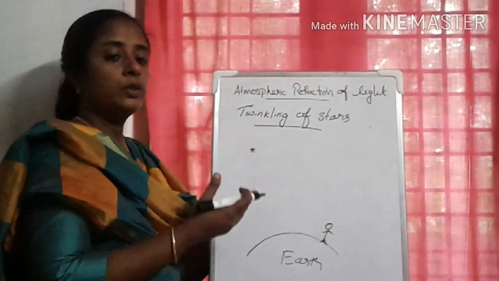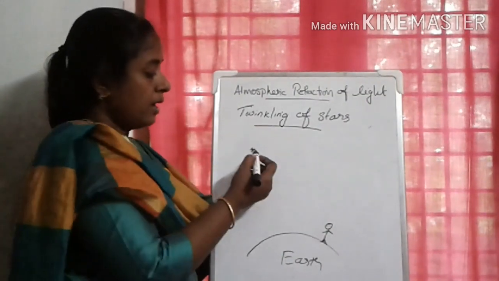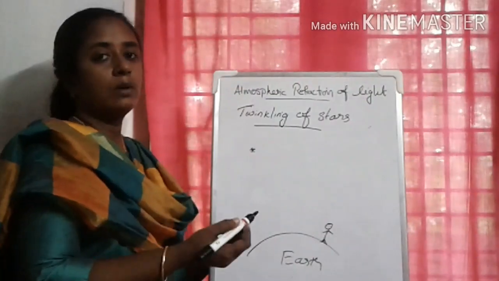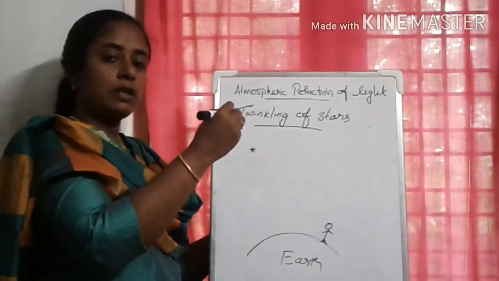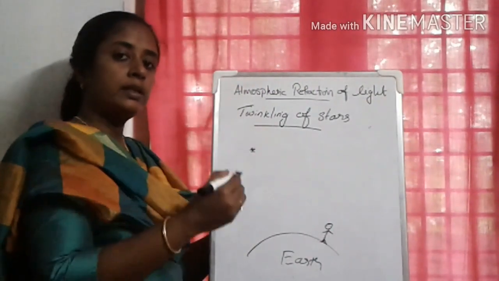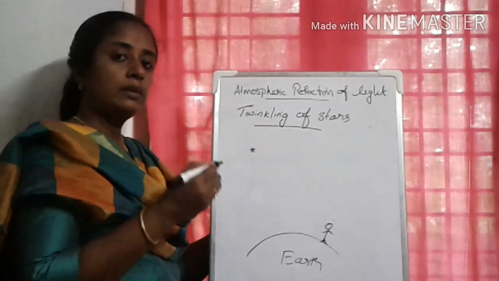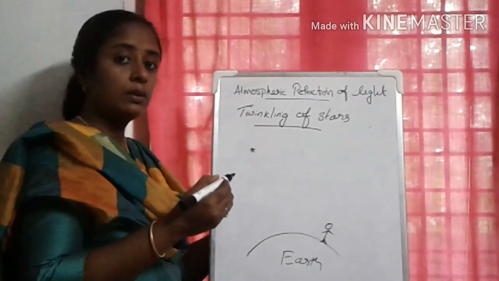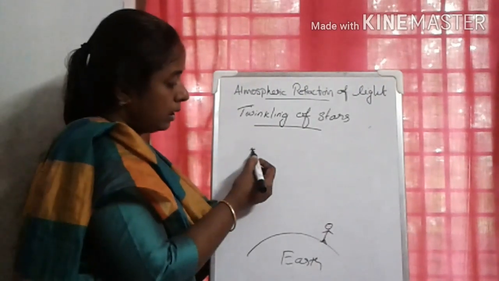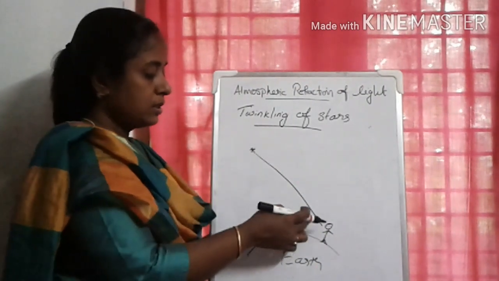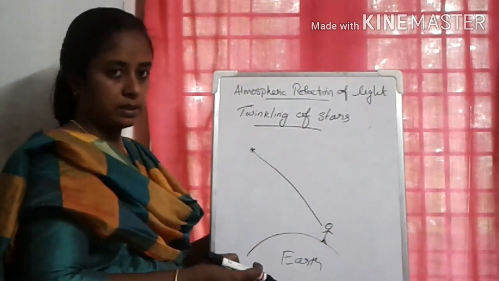That means atmospheric refraction takes place and starlight bends more and more towards the normal. Why? Because it is travelling from rarer medium to denser medium. When light travels from rarer to denser medium, the refracted ray bends towards the normal. So the light will bend more and more towards the normal. So this is the way light reaches our eyes.